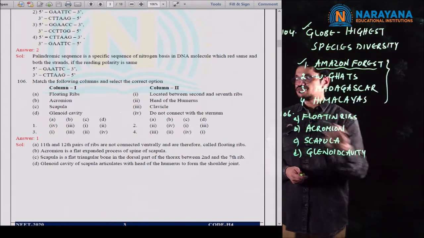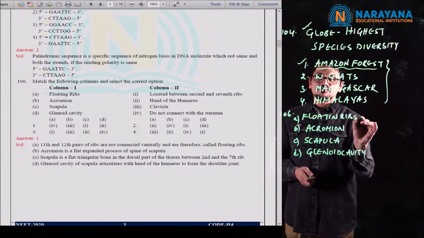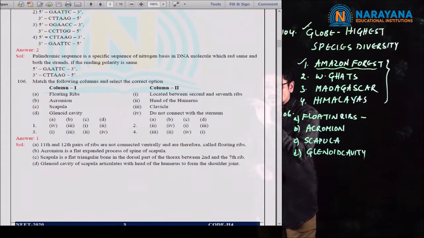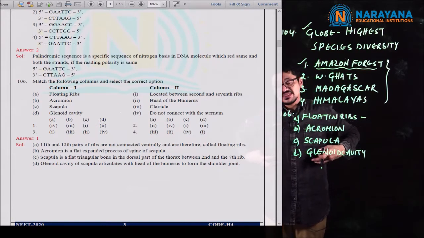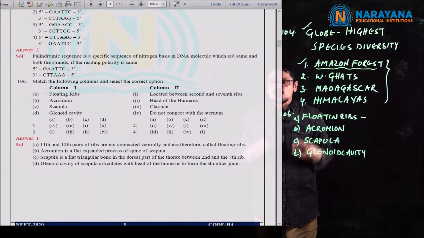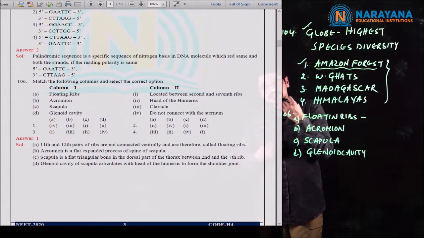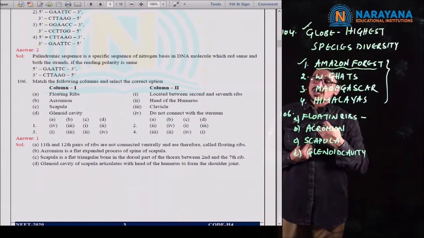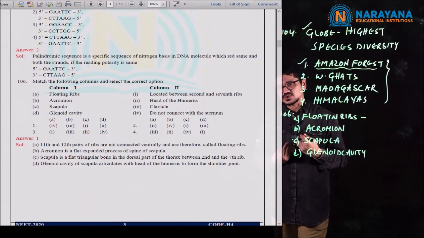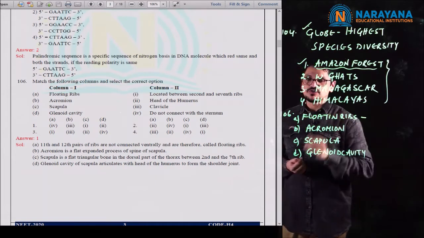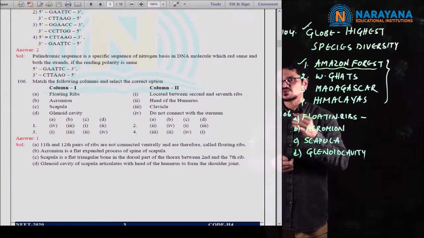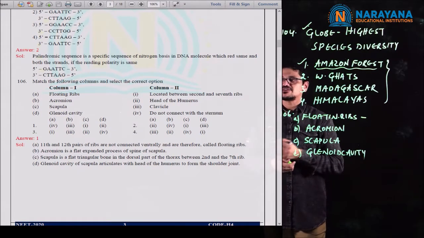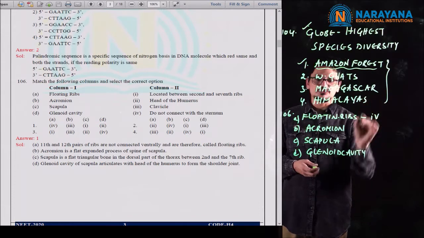If you observe the floating ribs, they do not connect with the sternum. 12 pairs of ribs are present. The last 2 pairs of ribs, the 11th and 12th pair, do not articulate with the sternum, and are neither articulated to the sternum nor to the cartilages of previous ribs. That is the reason why they are called floating ribs. This was given in the 4th one.